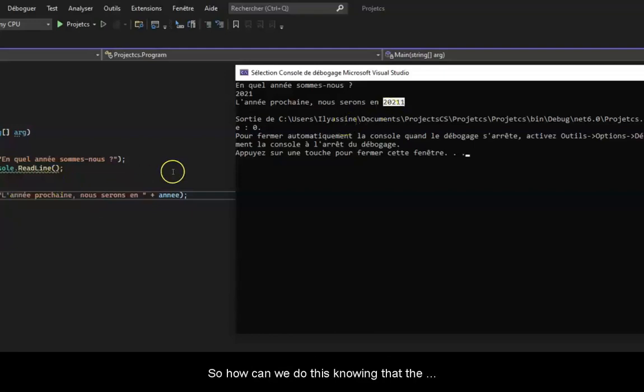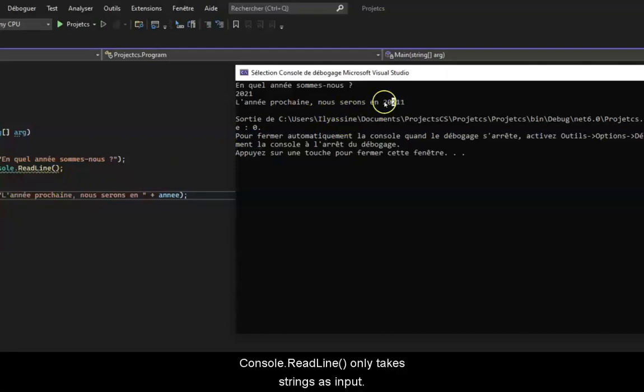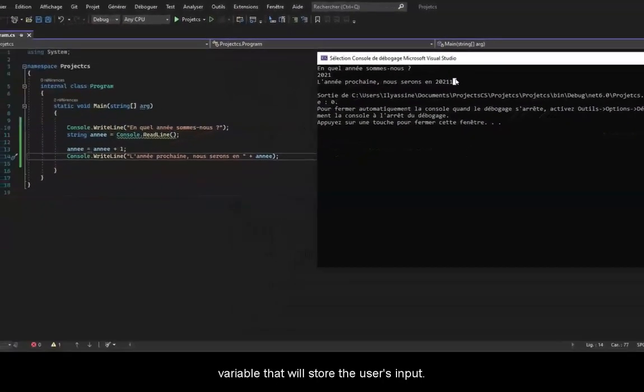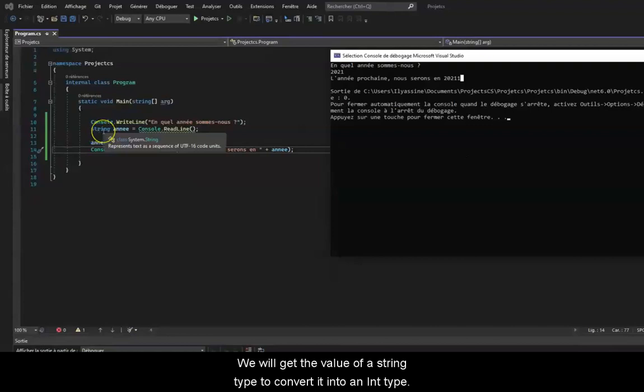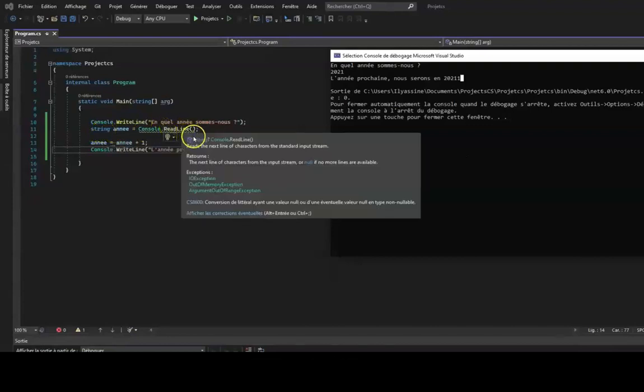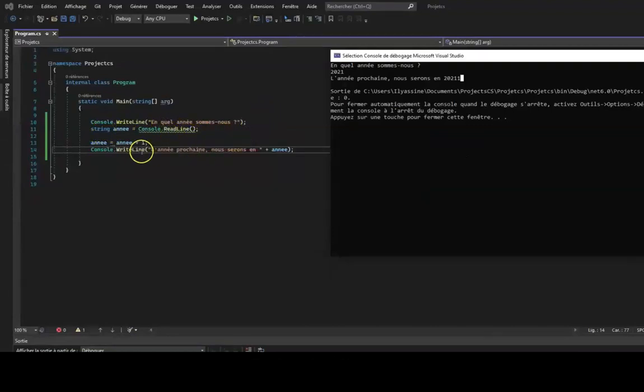So how can we do this, knowing that the console.ReadLine only takes strings as input? Well, we'll have to convert the variable in which we store the user's input. We will take the value of a string type and convert it into an int type. And this will be the subject of the next video. Indeed, in the next video we will learn how to convert a number that the user has entered in string form into an int.